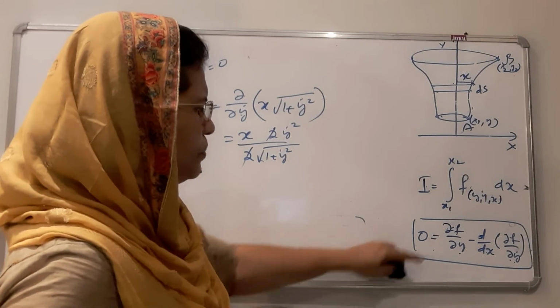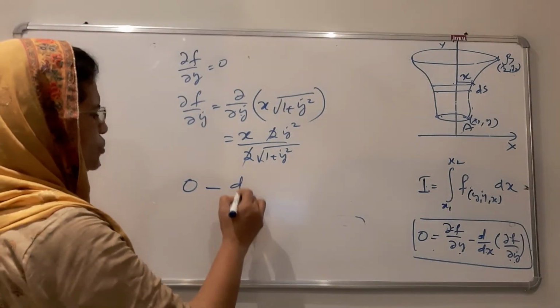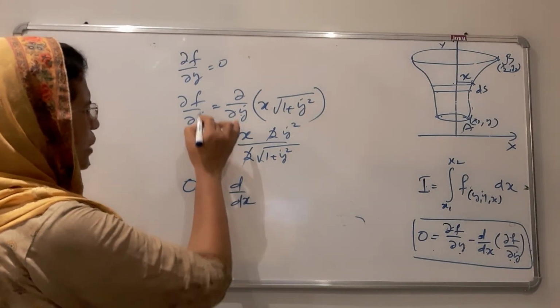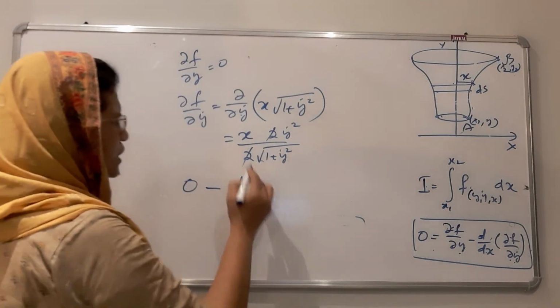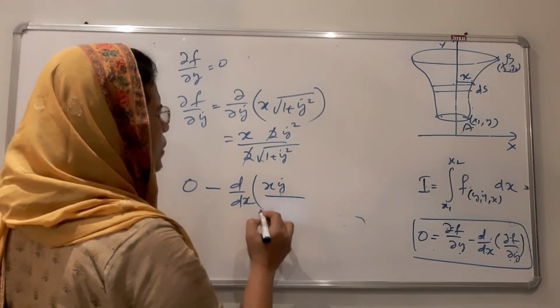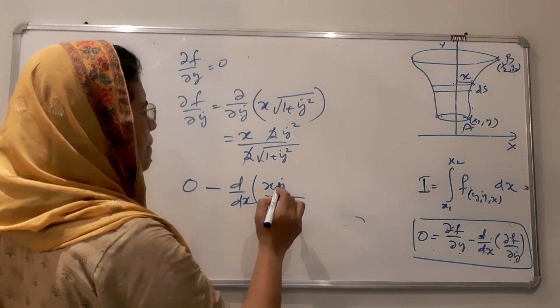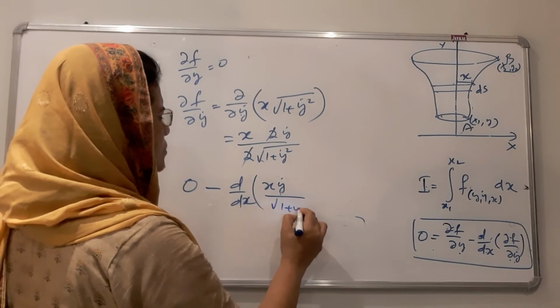Therefore, the equation becomes 0 minus d by dx of dou f by dou y dot, and d by dx of dou f by dou y dot is x y dot divided by square root of 1 plus y dot square.